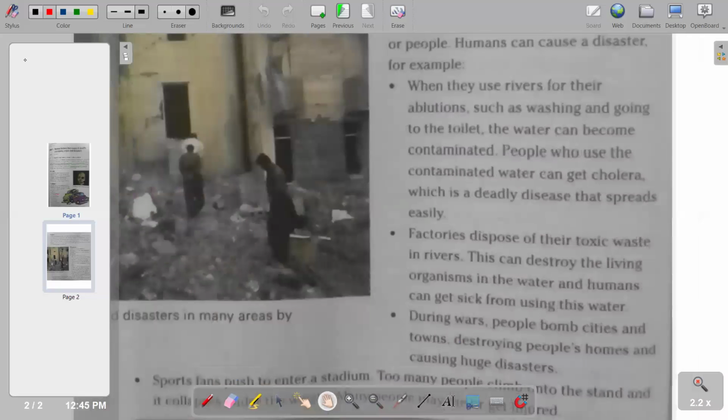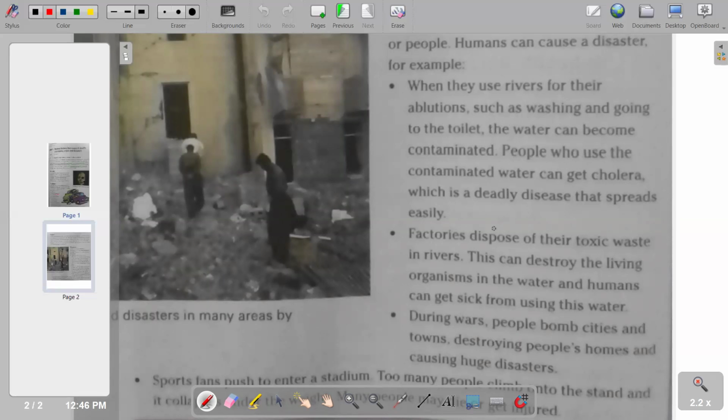The first one that we have there is that people use rivers for their own reasons, such as washing and going to the toilet. In that case, obviously they will pollute the water, and the water can become contaminated, and it cannot be safe for drinking. So that is a crisis. If people are depending on that water, then people who use the contaminated water can get cholera, which is a deadly disease that spreads easily. So cholera has been caused by those that are making the water contaminated. So that is a human factor.